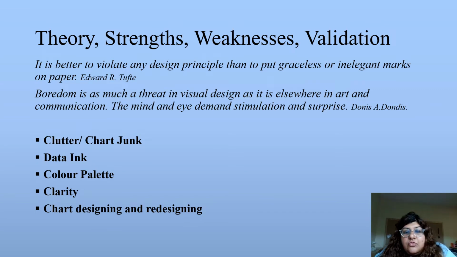But as such, there is no junk, there is no clutter, there's nothing which is not required in it. Everything is very important. So the next one is data ink. Data ink is the non-erasable core of data. If we notice the data ink ratio, it seems very proportionate. There are no additional lines, no additional information, no additional labels in it. If you were given a chance to make it better, there's no way we can make this chart a little better because there's nothing non-essential in it and it depicts a huge amount of data.